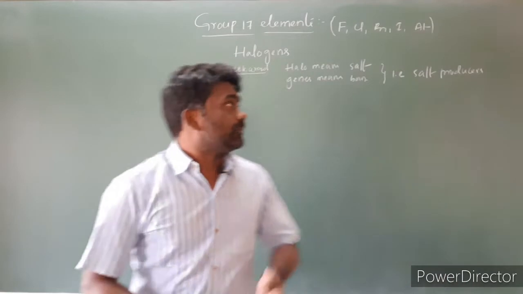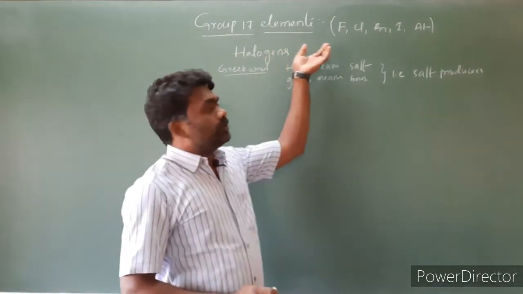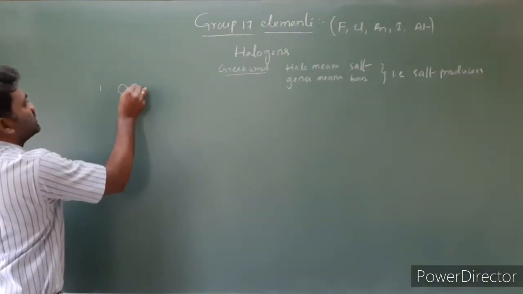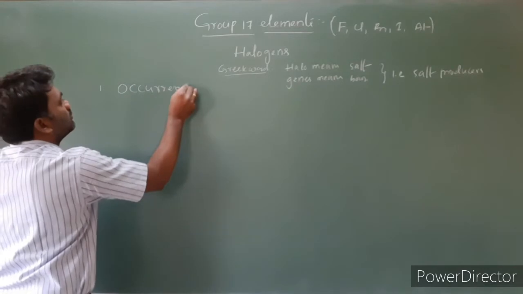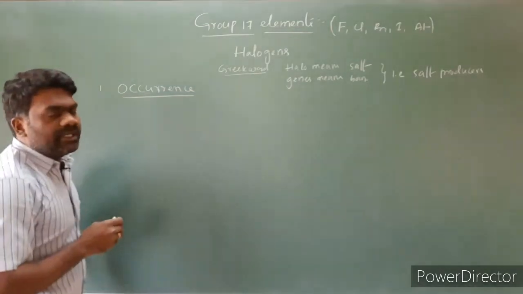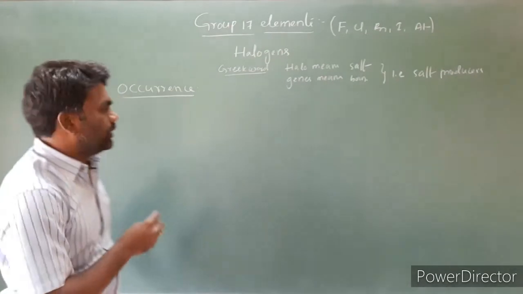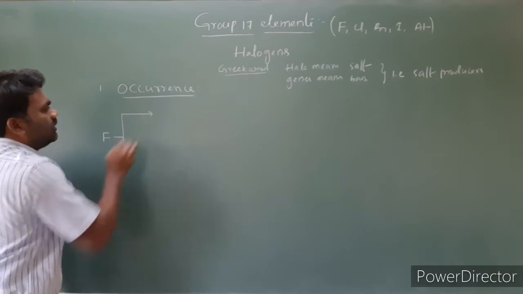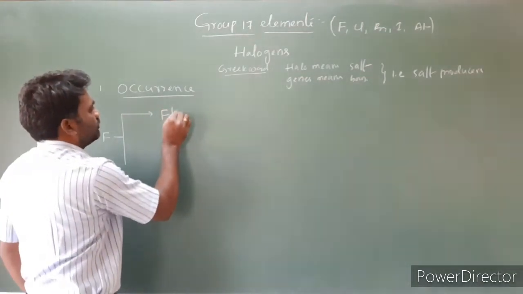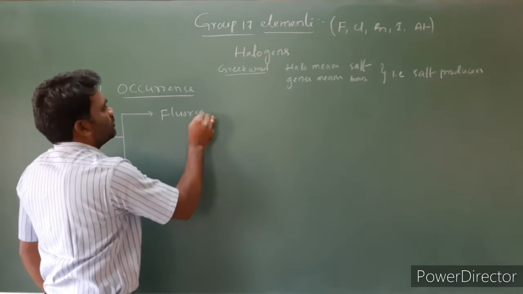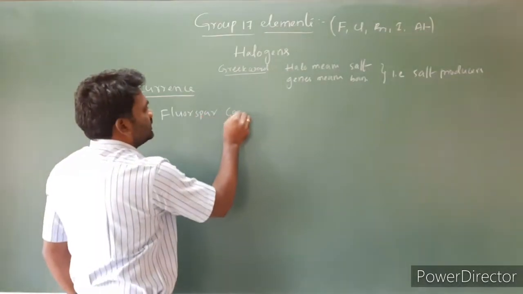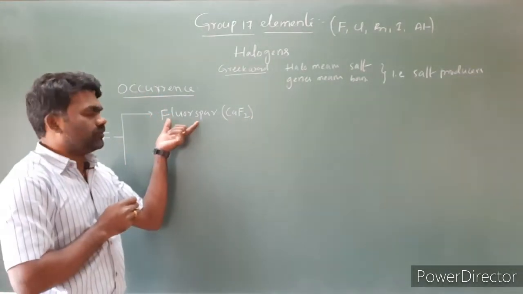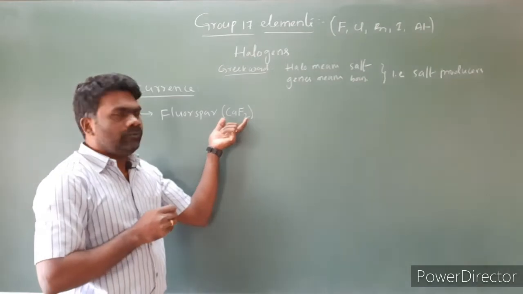Halogens produce salt. Now let us look at the occurrence of group 17 elements: fluorine, chlorine, bromine, iodine. The first topic is occurrence of group 17 elements. First I am taking fluorine. Fluorine occurs in the form of fluorospar. It is nothing but CaF2. Its formula is CaF2, which is fluorospar. So fluorine is available to us in the form of fluorospar.